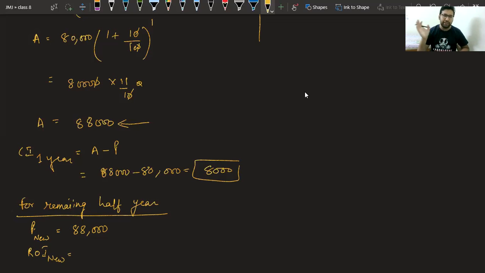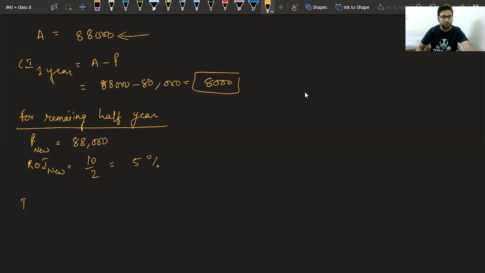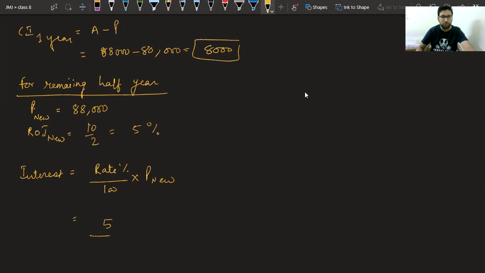For complete year, the interest rate was 10%. For half year, it will be 10 upon 2, that is 5%. Now we can find the interest easily. So interest is given by rate percent upon 100 into P new. Put the value 5 upon 100 multiplied with 88,000. What is the answer, class?